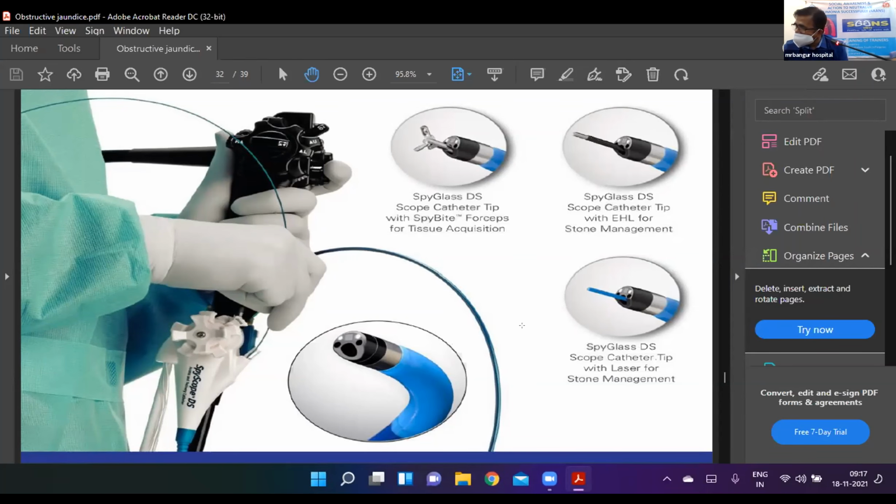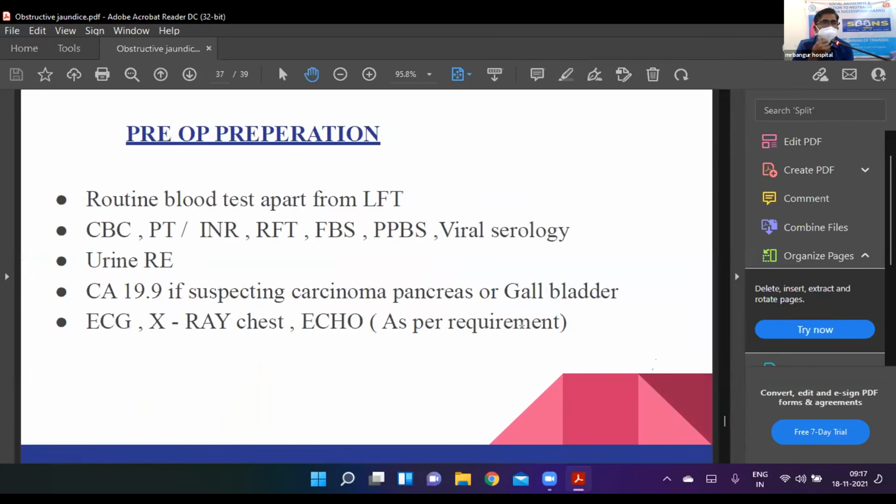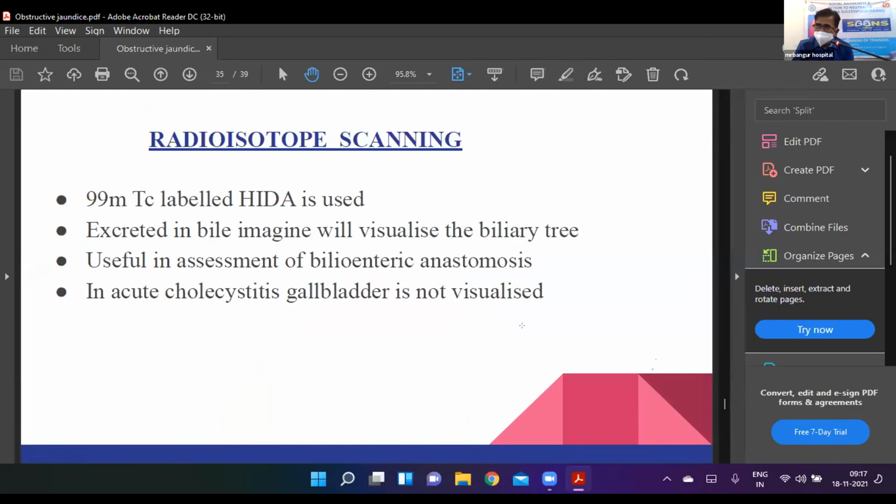And you have rightly mentioned the role of HIDA scanning. HIDA scanning is not routinely practiced. Earlier, when ultrasound was not there, HIDA scanning was an important investigation for acute cholecystitis, where there is edema of the cystic duct and the radioactive substance was not going into the gallbladder. So absence of the gallbladder was taken as indirect evidence of acute cholecystitis. But with the advent of other good investigations, we don't rely on radio scanning. The only role for radio scanning is assessing your biliary enteric anastomosis in the post-op period, where you can see the clearance of this radioactive substance into the biliary system.